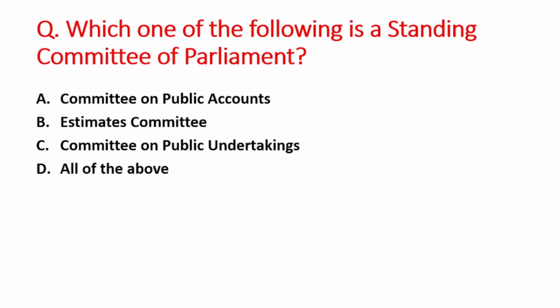Next question is: which one of the following is the Standing Committee of the Parliament? A option is Committee on Public Accounts, B is Estimates Committee, C option is Committee on Public Undertaking, and D option is all of the above. So right answer is option D, that is all of the above.